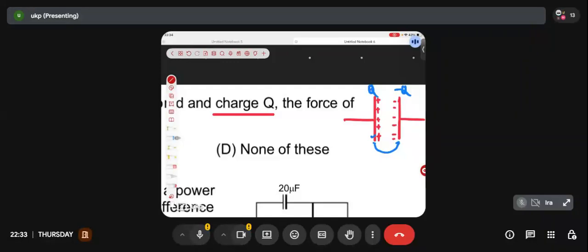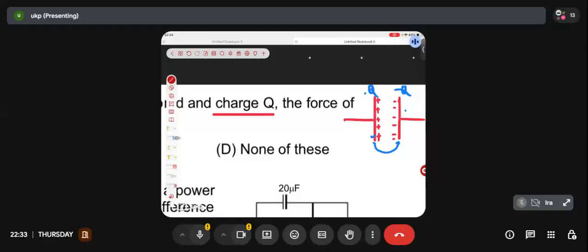The charge is present only on the inner plate, right? So it will be Q by 2 epsilon naught. So the electric field created by the positive plate on the negative plate is Q by 2 epsilon naught. But the negative plate is containing negative charges. Negative charges experience force opposite to the direction of electric field, right?